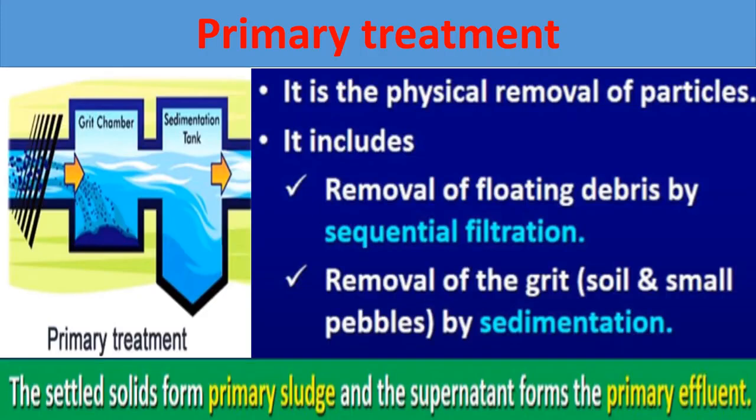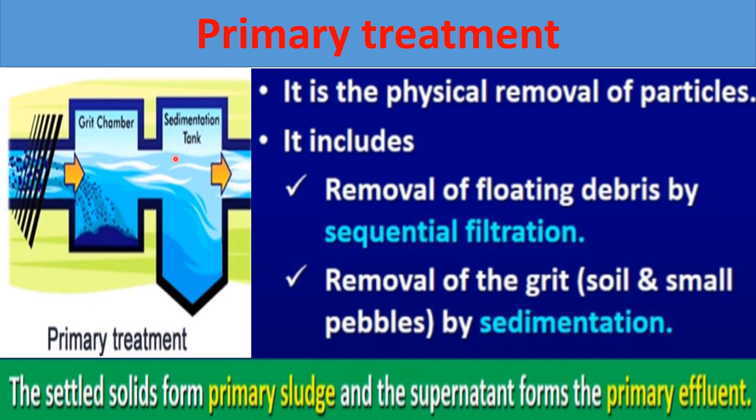Primary treatment is also called physical treatment, because here there will be physical removal of particles. This primary treatment is completed in two steps. First is filtration and second is sedimentation. In the filtration step, the first step of primary treatment, removal of floating debris is done by sequential filtration. So first of all, floating debris is removed from the sewage. After that, removal of grit. Grit means a mixture of soil and small pebbles. That grit is removed by sedimentation.